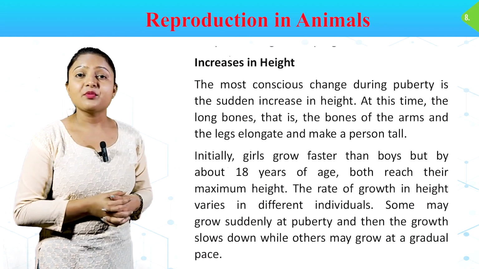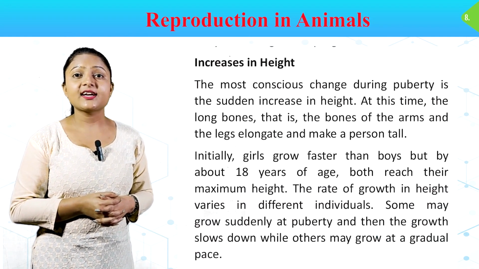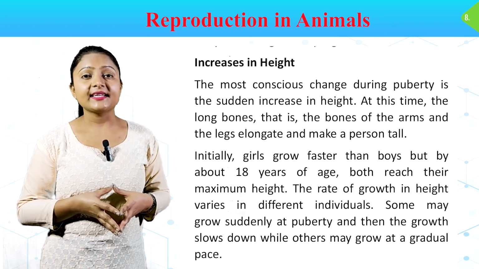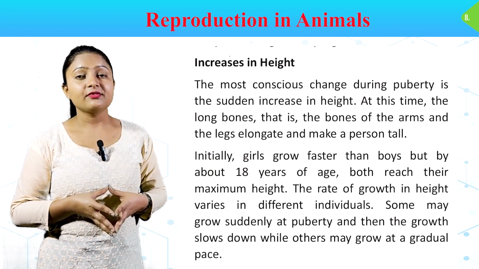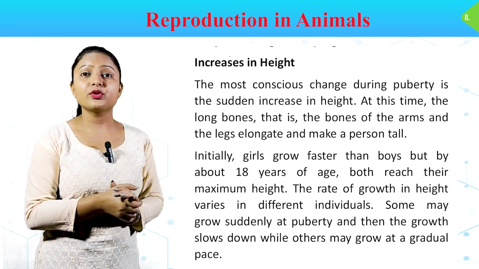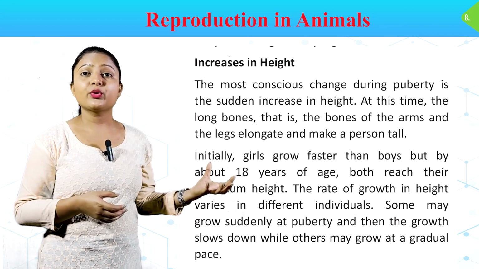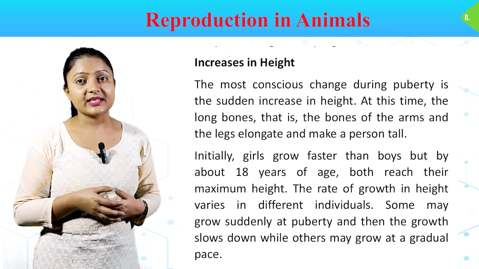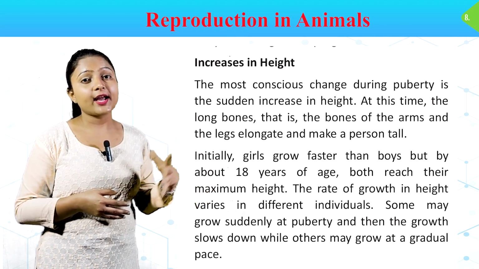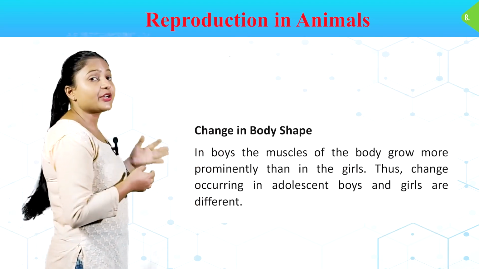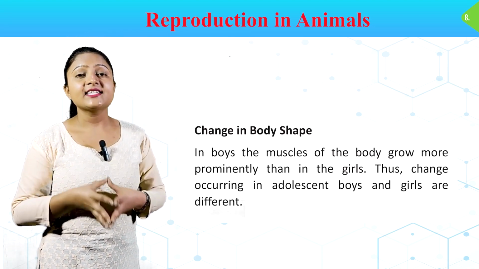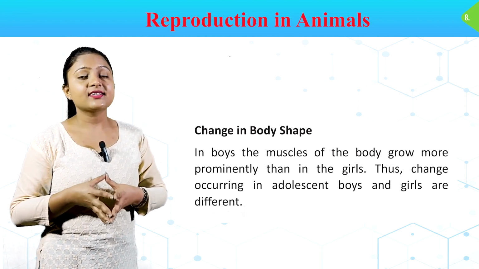Increase in height. The most conspicuous change during puberty is the sudden increase in height. At this time, the long bones, that is, the bones of the arms and the legs, elongate and make a person tall. Initially, girls grow faster than boys, but by about 18 years of age, both reach their maximum height. The rate of growth in height varies in different individuals. Some may grow suddenly at puberty and then the growth slows down, while others may grow at a gradual pace. Change in body shape. In boys, the muscles of the body grow more prominently than in girls. Thus, the changes occurring in adolescent boys and girls are different.